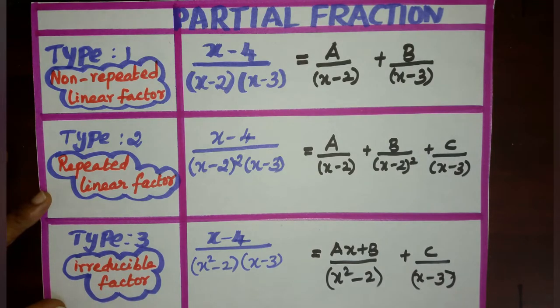Type 3. Type 3 is irreducible factor. X minus 4 by x square minus 2 into x minus 3. The degree of the second factor is 1. The first term is quadratic. The degree of the first factor is 2. So we call this an irreducible factor, which cannot be factorized. So the expansion for this case is ax plus b by x square minus 2. X square minus 2 is a quadratic factor which cannot be factorized, so we have to write in the numerator ax plus b, plus c by x minus 3.